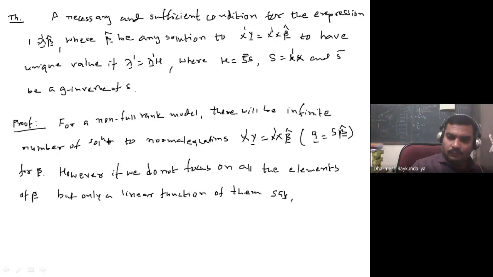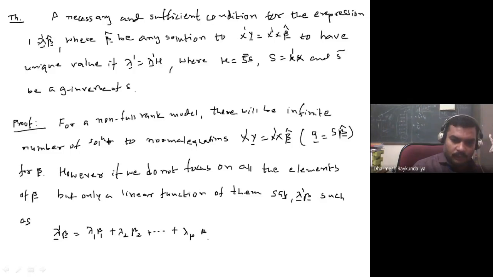Say lambda dash beta, such as lambda dash beta is equal to lambda 1 beta 1 plus lambda 2 beta 2 up to how many parameters? P parameters. So lambda p beta p, where lambda is equal to lambda 1, lambda 2, up to lambda p, transpose.